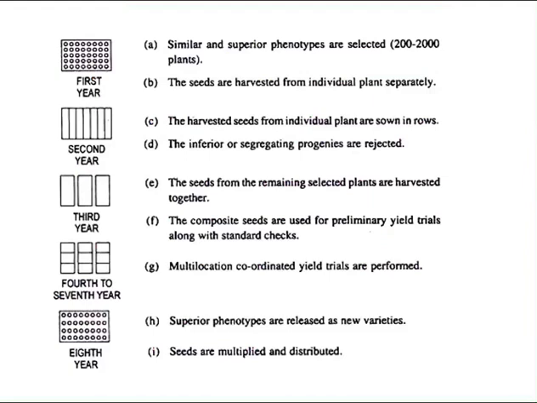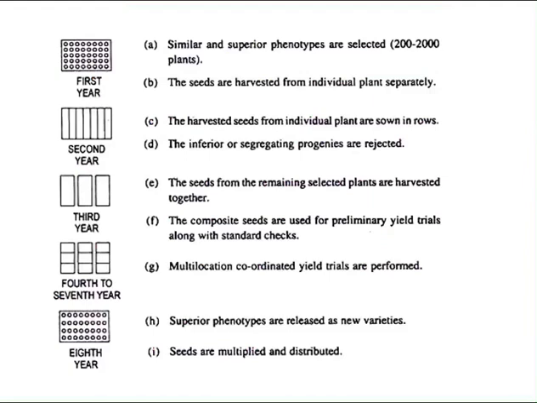The seeds are harvested from the individual plants separately. Next, the harvested seeds from individual plants are grown in rows or plots. The inferior or segregating progenies are rejected, and the progenies with the desired characters are selected for the next cultivation. The seeds from the remaining selected plants are harvested together. And this all happens in the third year.